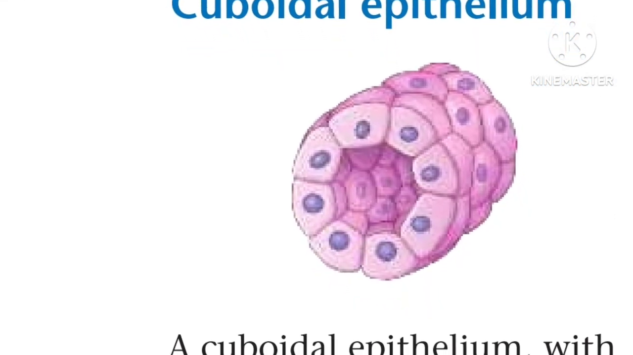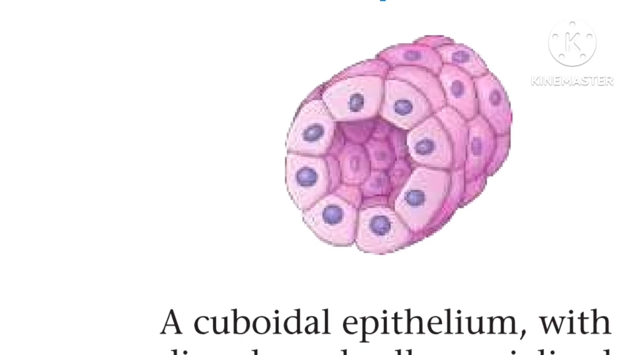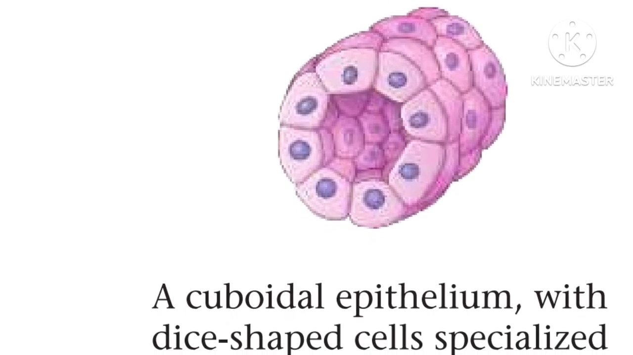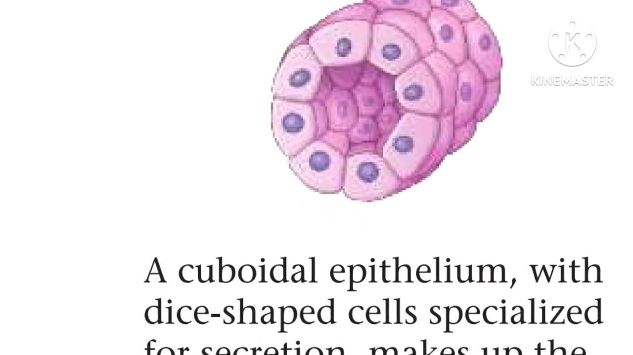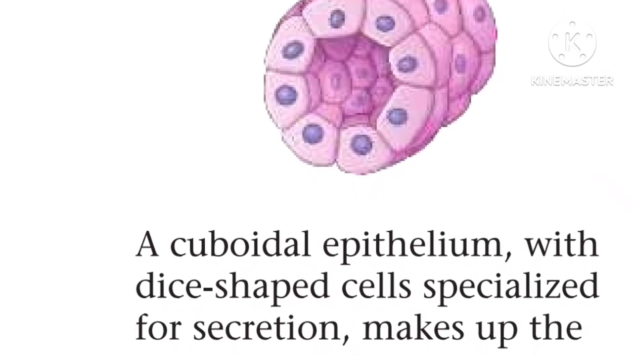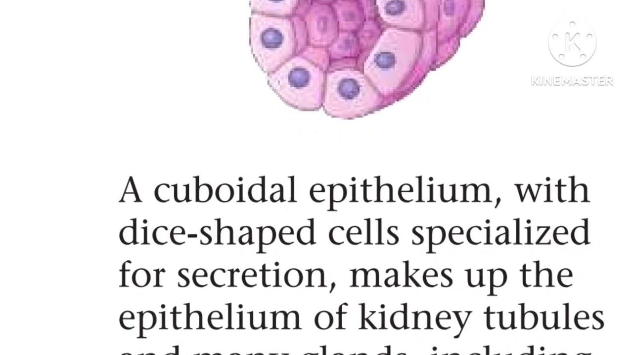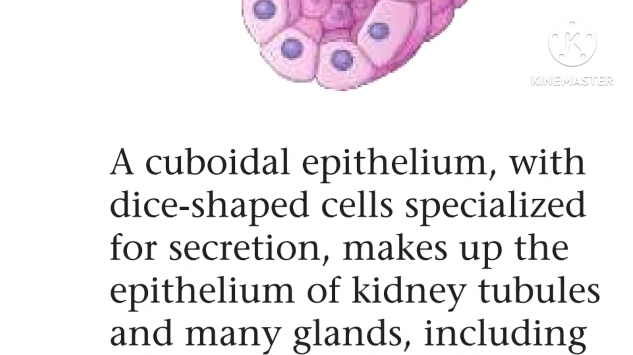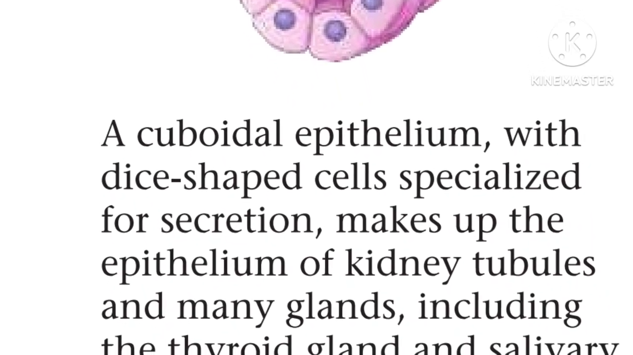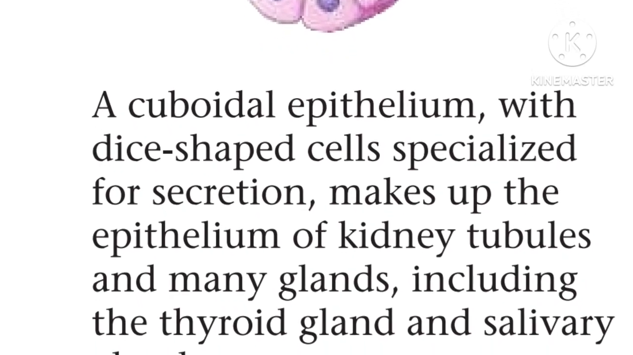The cuboidal epithelial tissues are dice-shaped and specialized for secretion. They make up the kidney tubules, as well as many other glands, including thyroid glands and salivary glands.